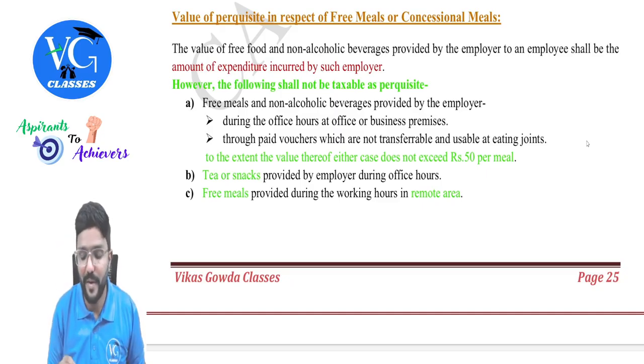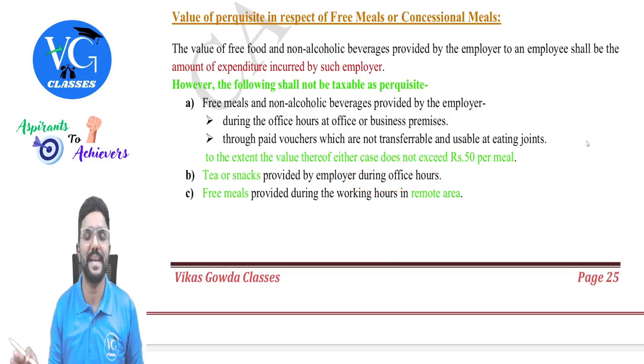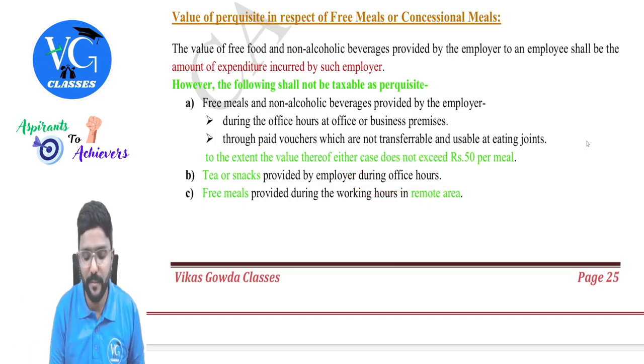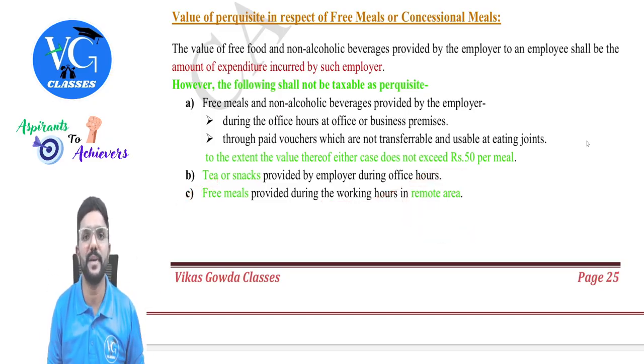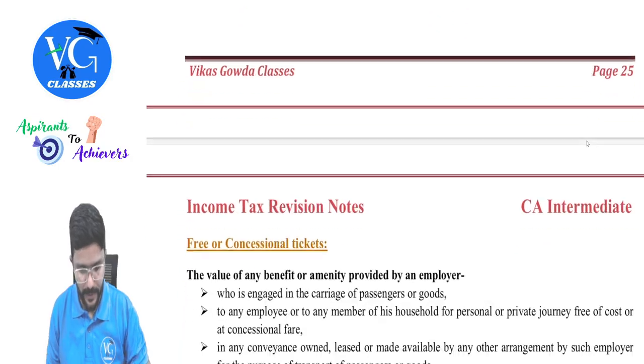Those provided during the office hours will be fully exempt, irrespective of the value. Then free meals provided during the working hours in a remote area will be fully exempt, irrespective of the value, guys.